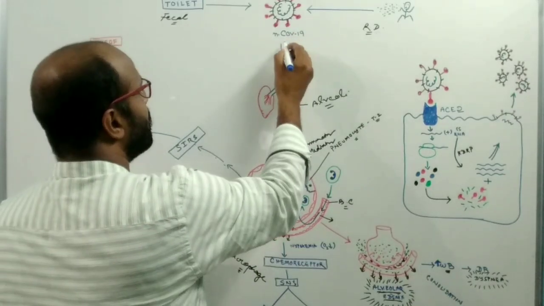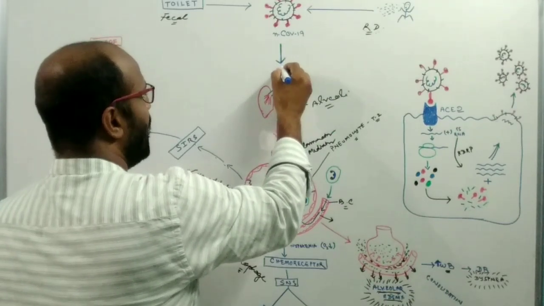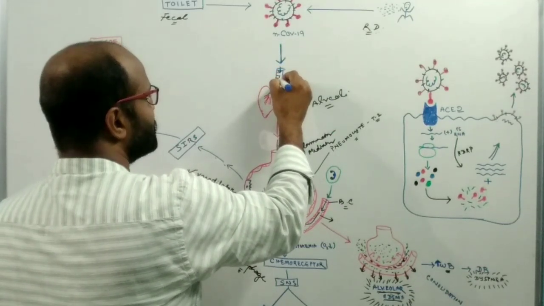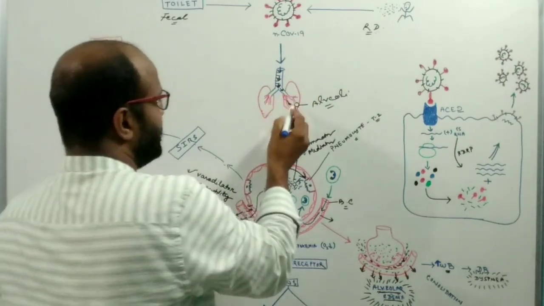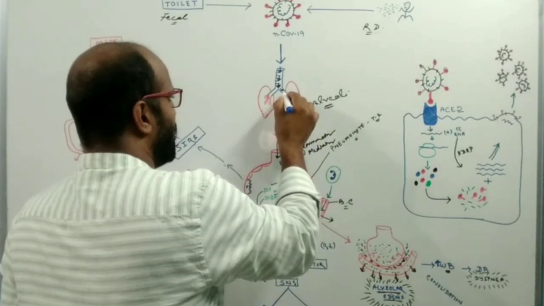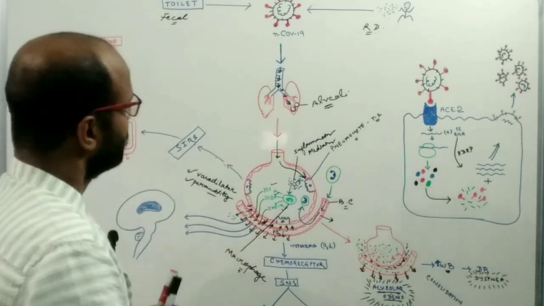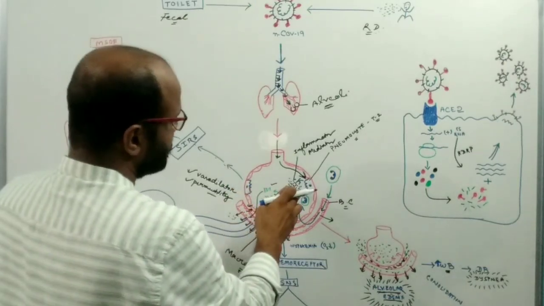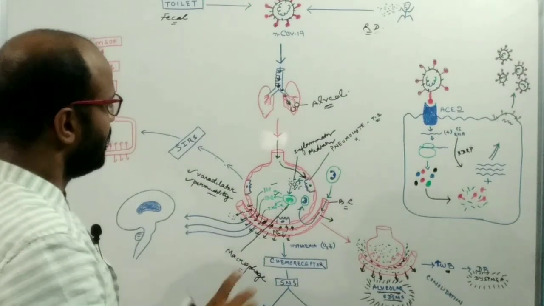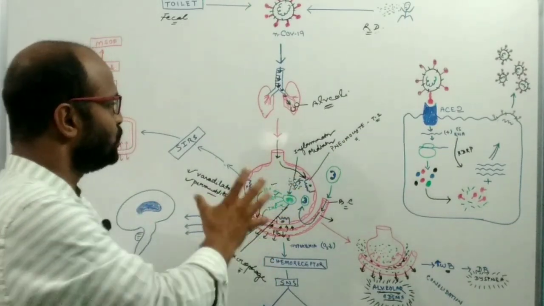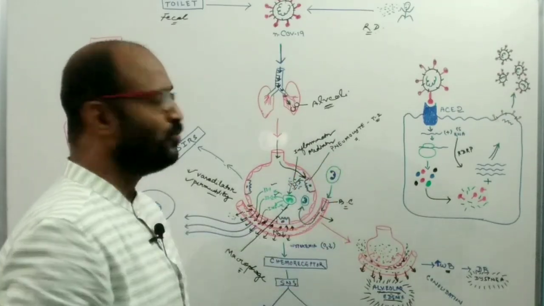When the novel coronavirus first enters our body and comes to the respiratory tract, it reaches the alveoli immediately, and it attacks the type 2 pneumocyte cell. In the alveoli there are two types of cell: the type 1 pneumocyte and the type 2 pneumocyte.